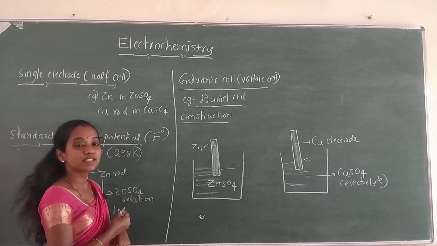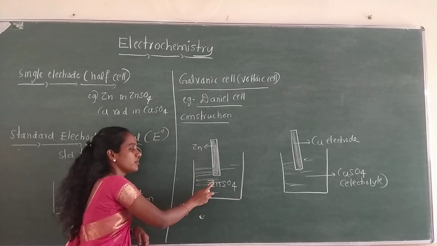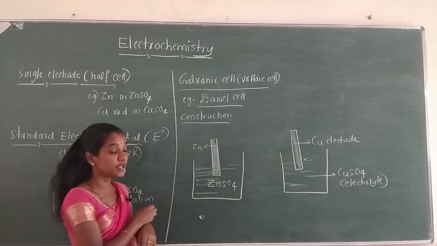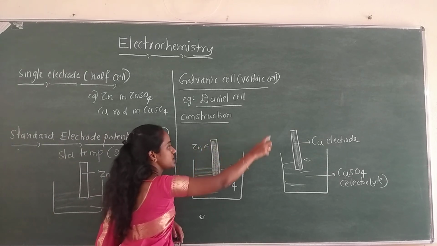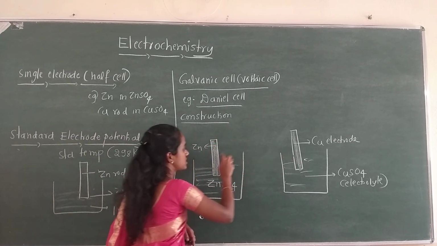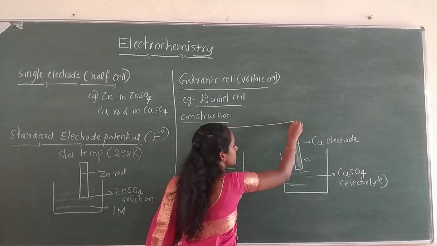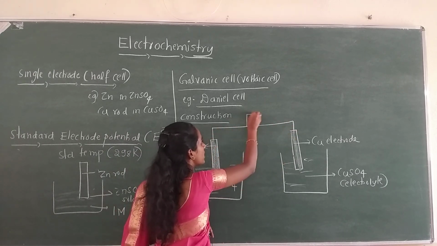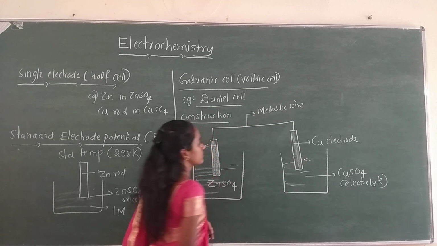So the Daniell cell consists of two half cells or two single electrodes. One is a zinc rod dipped in zinc sulfate solution, and the other is a copper rod dipped in copper sulfate solution. Now we need to construct a cell, which means a circuit must be there. So we should connect these two electrodes. They are connected externally by a metallic wire. Clear? The two electrodes are connected using a metallic wire.